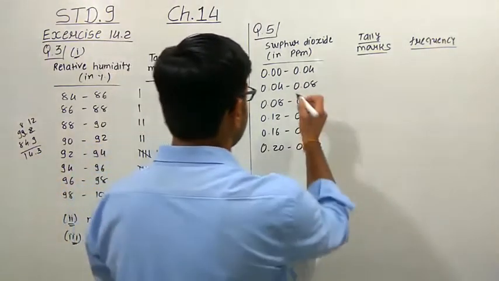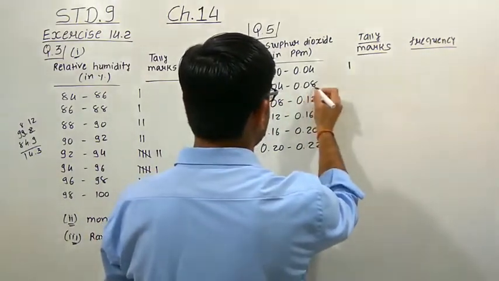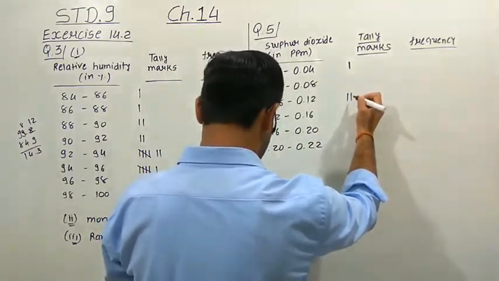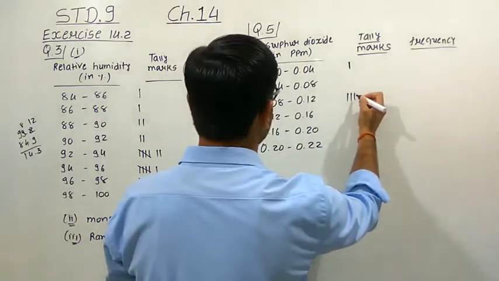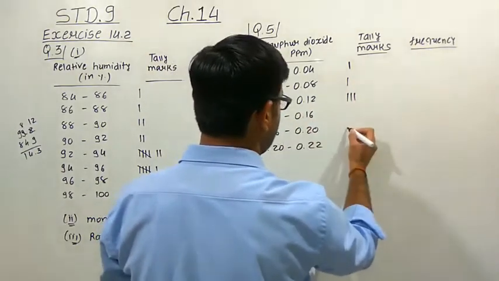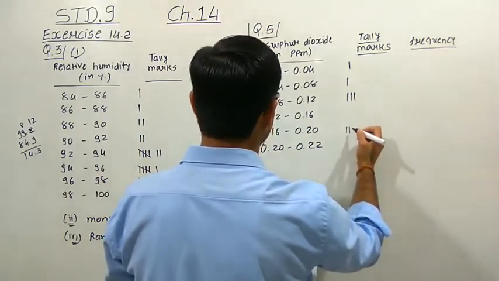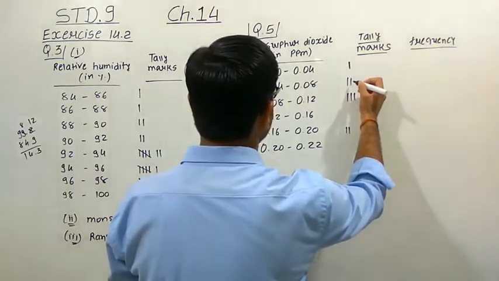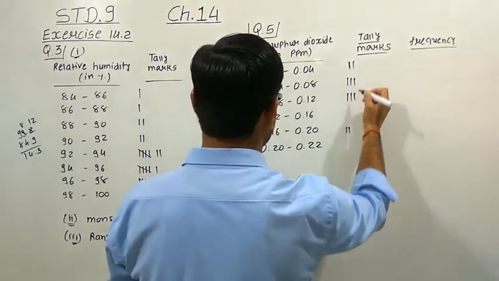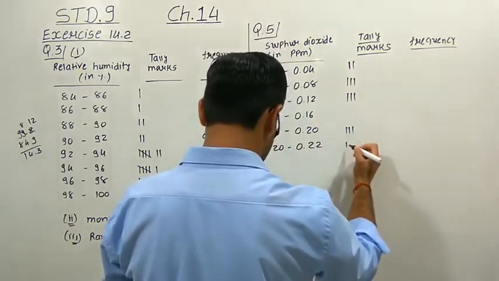First is 0.03, that means we have to put a tally mark here. 0.08, so do not put it here, we have to put it here. 0.08. 0.09. 0.04. 0.17, that means here. 0.16, that also we have to put here. 0.05 over here. 0.02. 0.06. 0.18, that means here. 0.20 we have to put here.